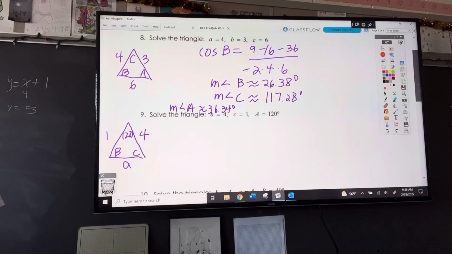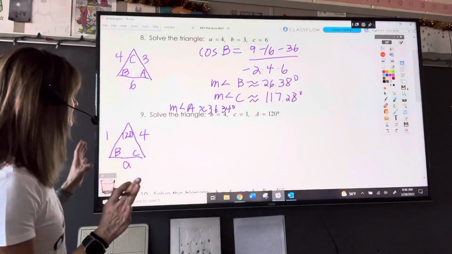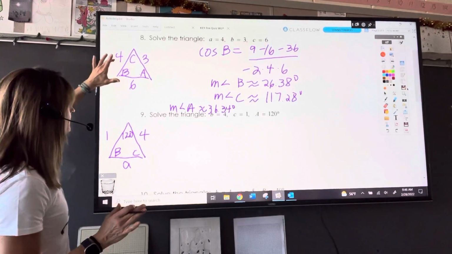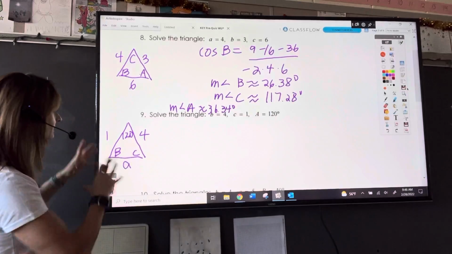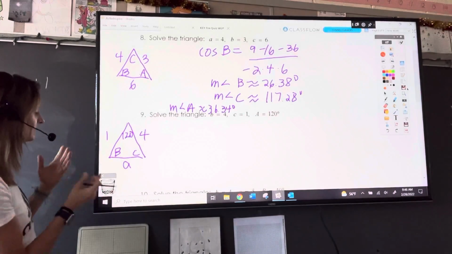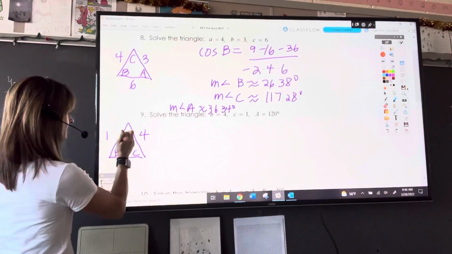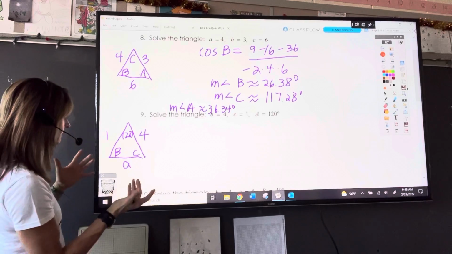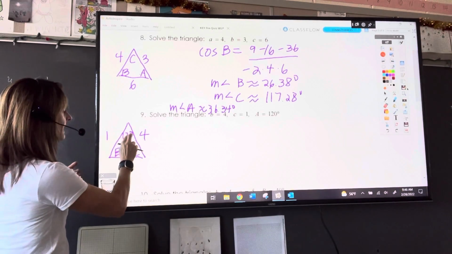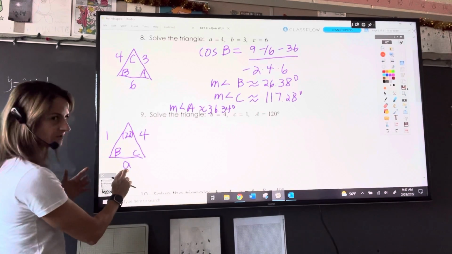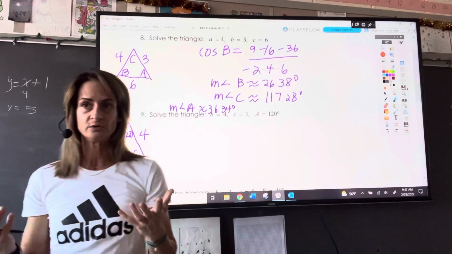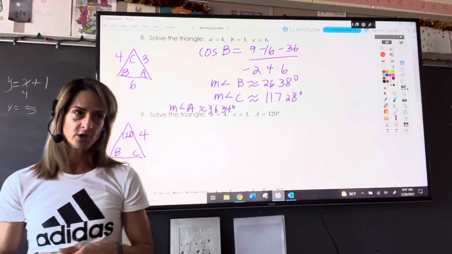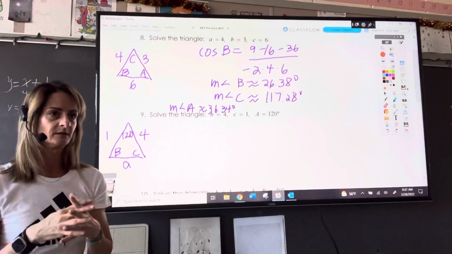All right, so number 9, the information is presented in a slightly different way. Notice in number 8, we have 3 sides. So we go to number 9, put the information on a diagram, and we notice we've got SAS, side, angle, side. We don't have a pair. This 120 is the only angle that we have, and we don't have the side across from it. So we are going to have to use law of cosines again. Are we good with that reasoning?